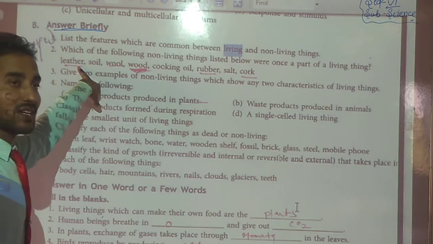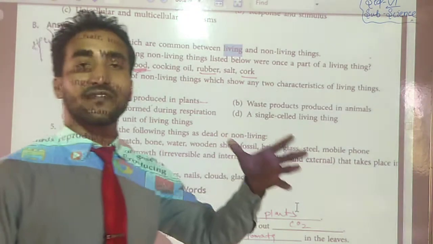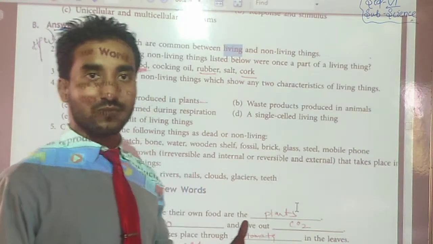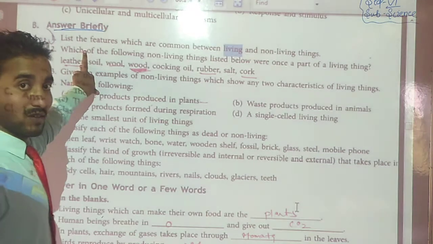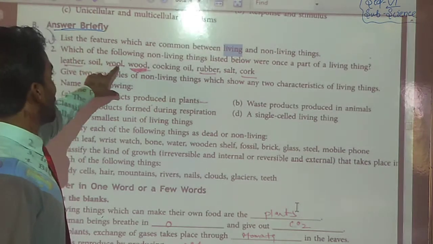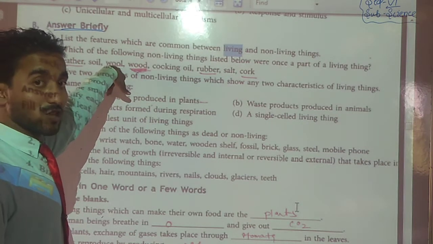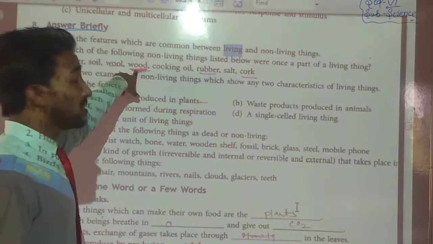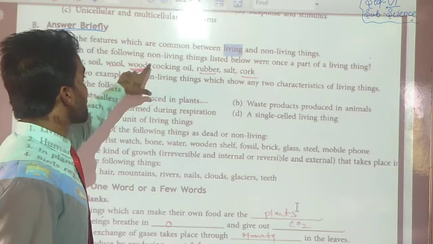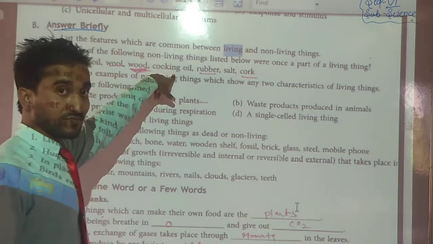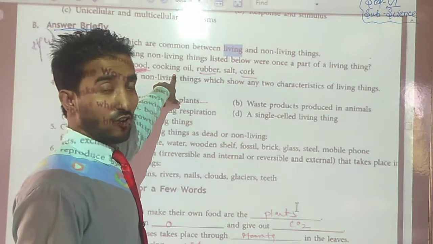Sure. Leather is the skin of different types of animals, so leather comes from living things. Soil is no. Wool, obviously, is also a part of living things. Wood, obviously, we get from plants, and plants are living things. Cooking oil, we can say, obviously.